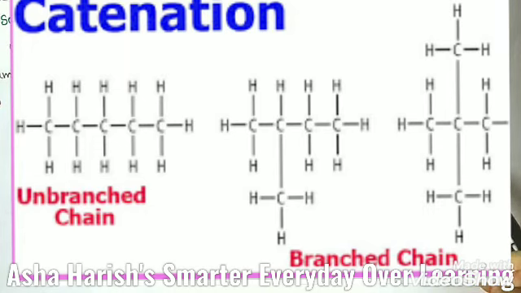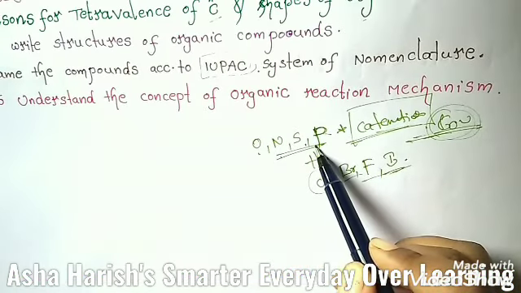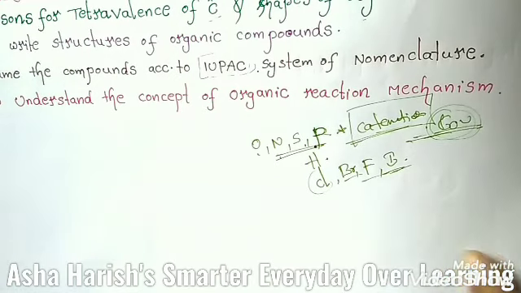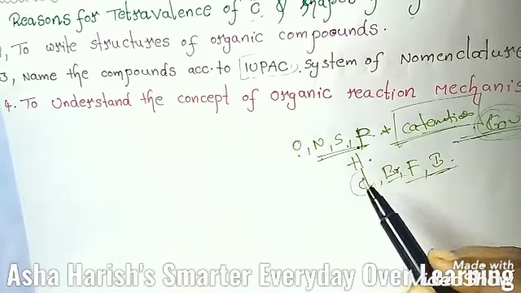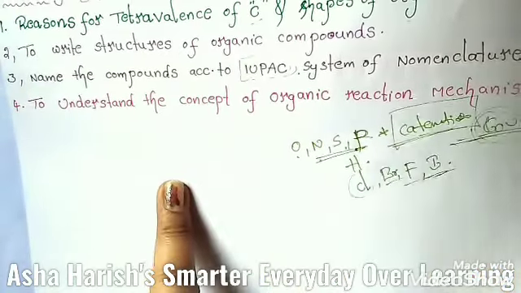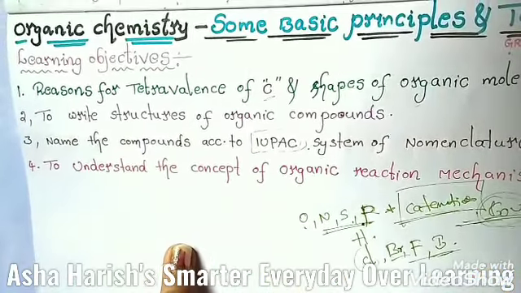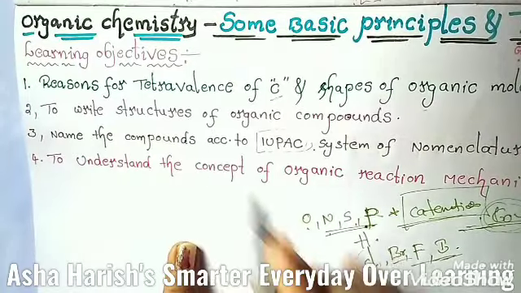It also forms covalent bonds with the atoms of halogens, just like chlorine, bromine, fluorine, and iodine, and other elements such as oxygen, nitrogen, sulfur, and phosphorus. All these compounds are studied under a separate branch of chemistry, that is called organic chemistry.